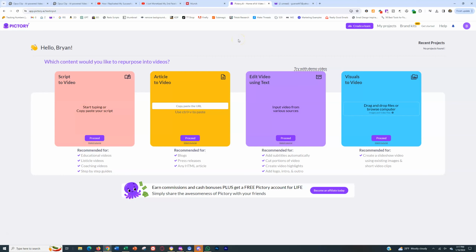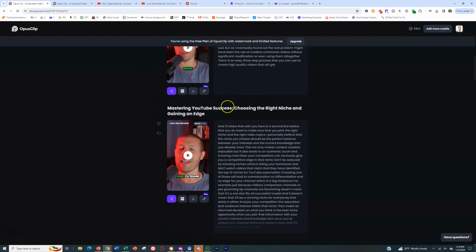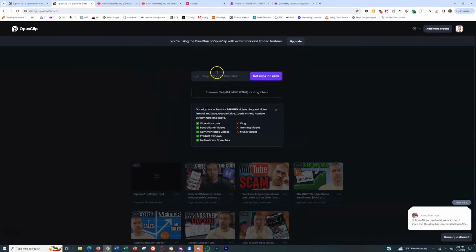It will also auto-populate different relevant B-roll video clips for your actual short. So for example, you wanted to create like a fitness or workout compilation, well, then you could just input that specific script in here and it's going to auto-populate the actual videos related to the words in your script at those specific times. It's mind-blowing. And also have an AI voiceover, or you can input your own manual voiceover if you want. So I'm going to show you all these really fast here in a second, but this is essentially what it does. You just paste the actual YouTube video in here and you click Get Clips.